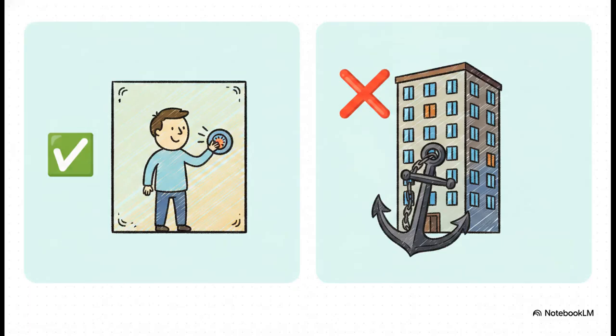Okay, this point right here is absolutely crucial. Understanding the difference between controllable and non-controllable costs. Controllable costs are things that can actually be changed by a manager's actions, like raw materials or direct labor. Non-controllable costs, on the other hand, like building depreciation, cannot be influenced by that manager in a given time frame. Think of it like a thermostat. You should absolutely pay for the heat you control in your specific rented room, but there is no way you should be penalized for the whole building's property tax, right? It's all about fairness. If you hold a manager accountable for costs they literally can't control, it instantly breeds resentment.